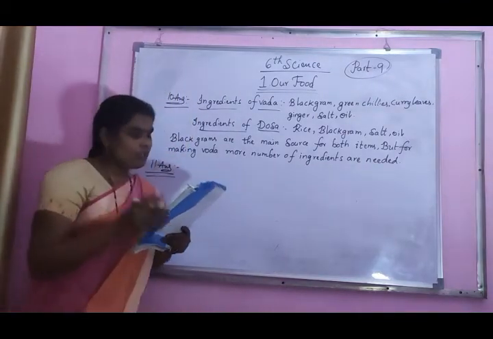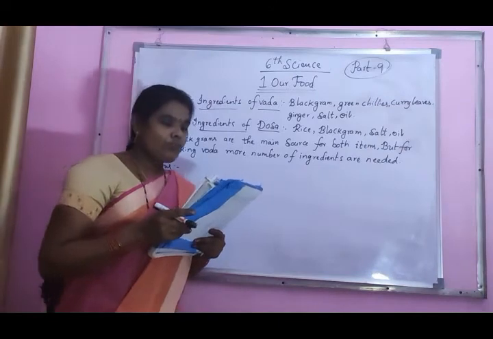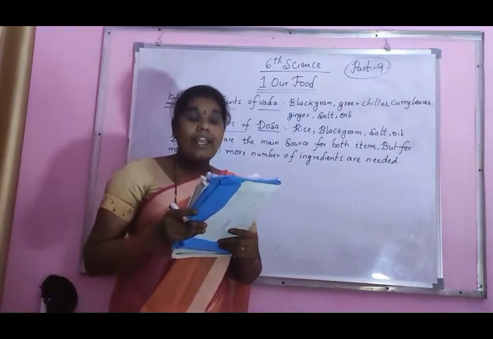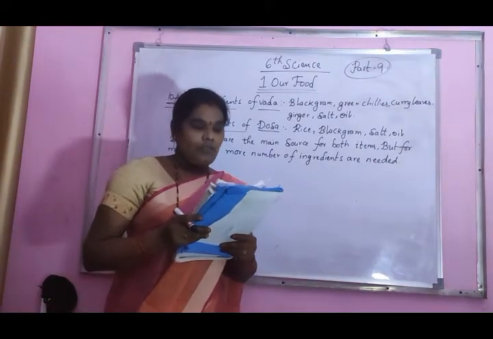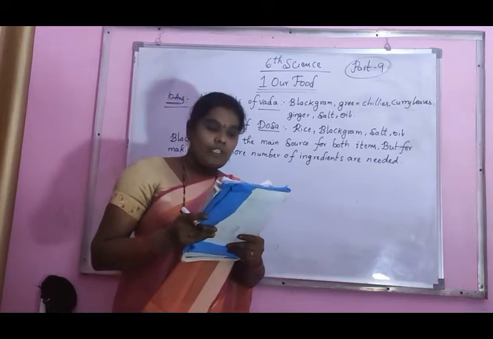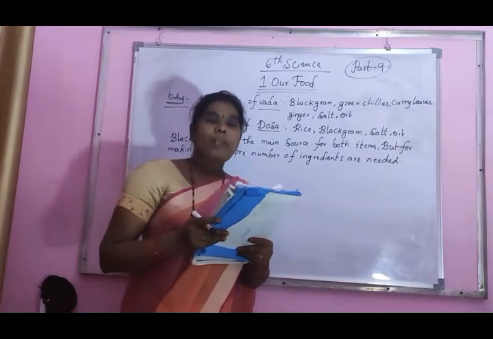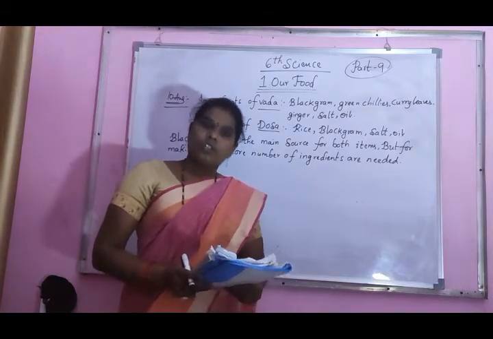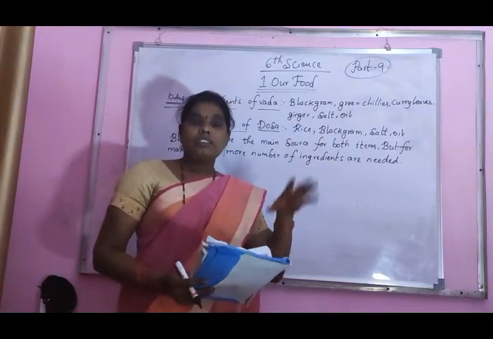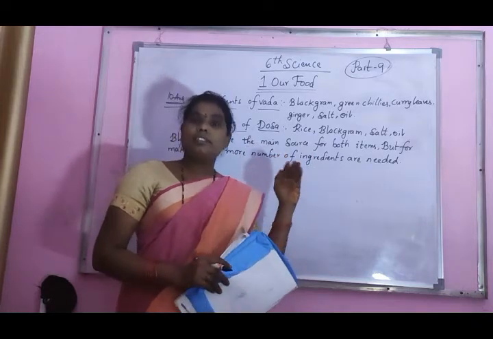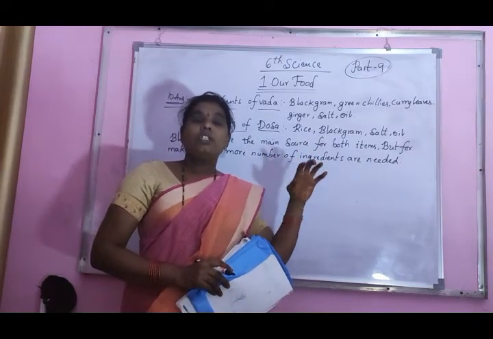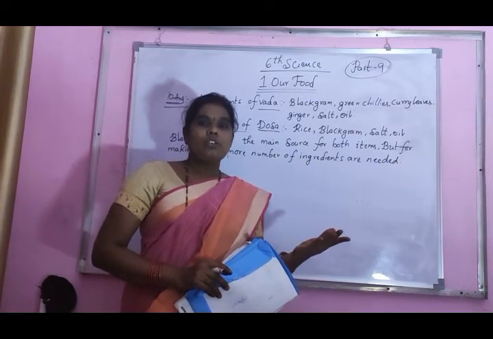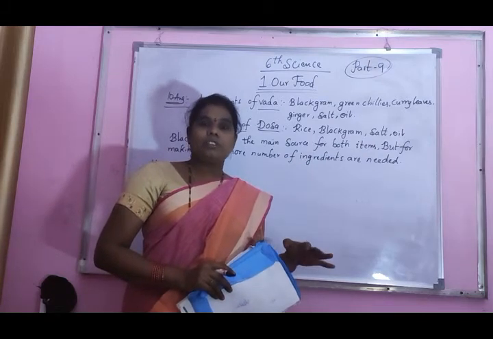They have given 3 statements. We can get food from plants and animals only. Say yes or no? Yes. Why? At the start of the lesson, we learned about different food items from plants and animals.